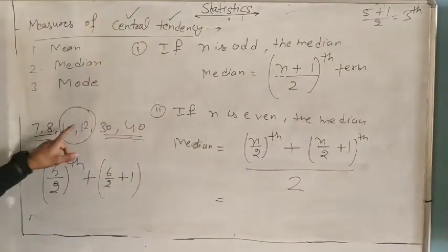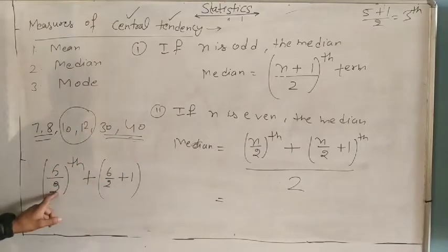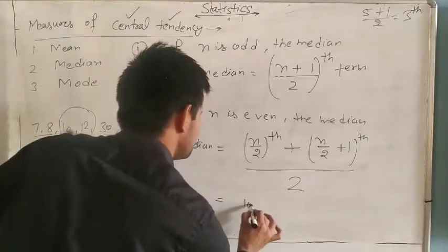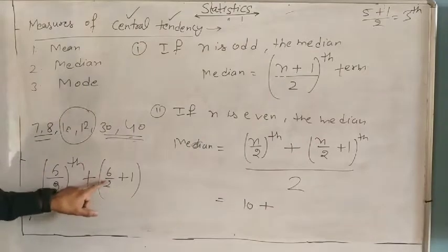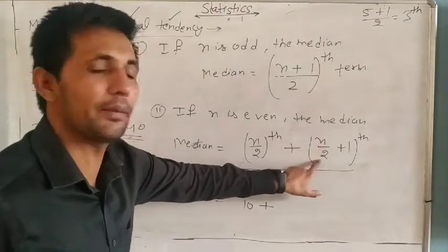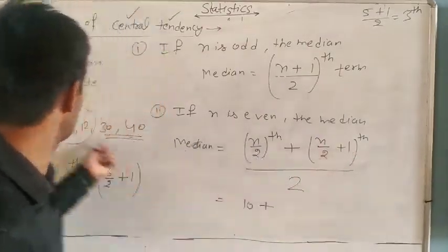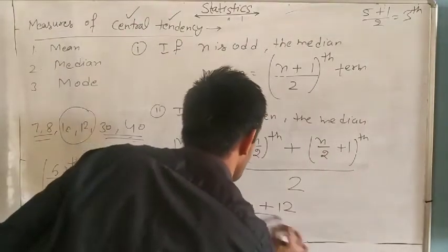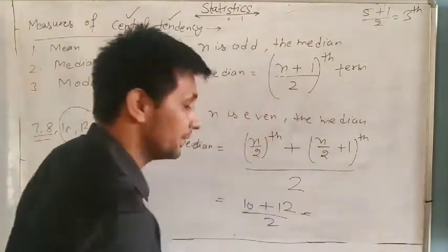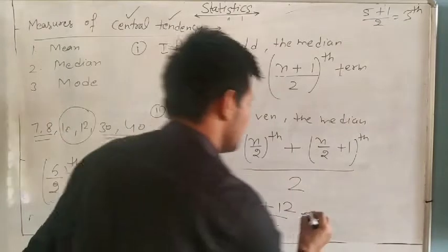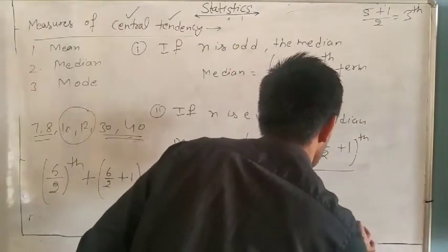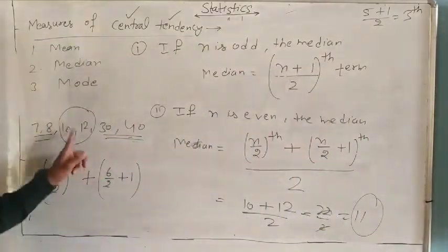Yes, 1, 2, 3, 4, 5, 6. So 6 by 2, third term, 10, plus n by 2 plus 1: 6 divided by 2 is 3, 3 plus 1 is 4, the fourth term, 12, divided by 2. What is 10 plus 12? 22 divided by 2. So what is the median? 11 is the median.